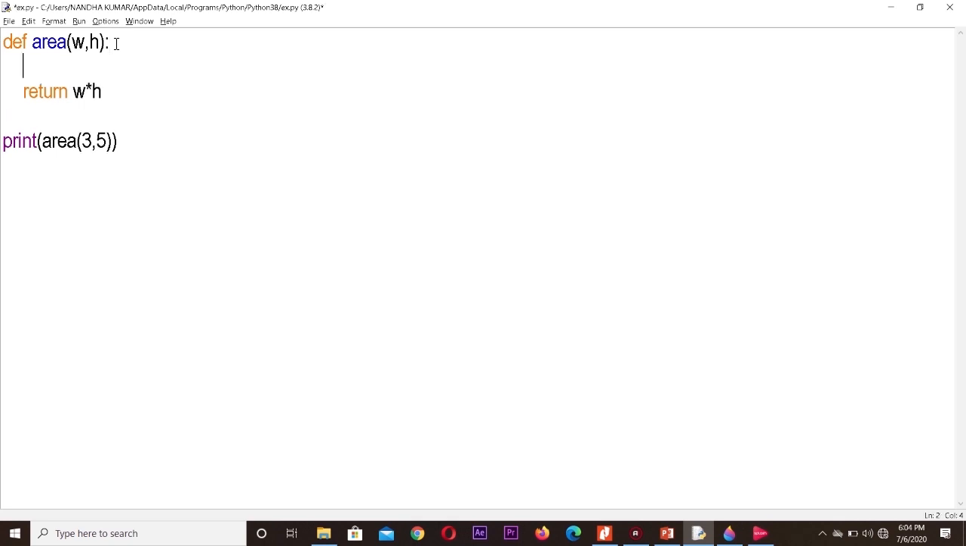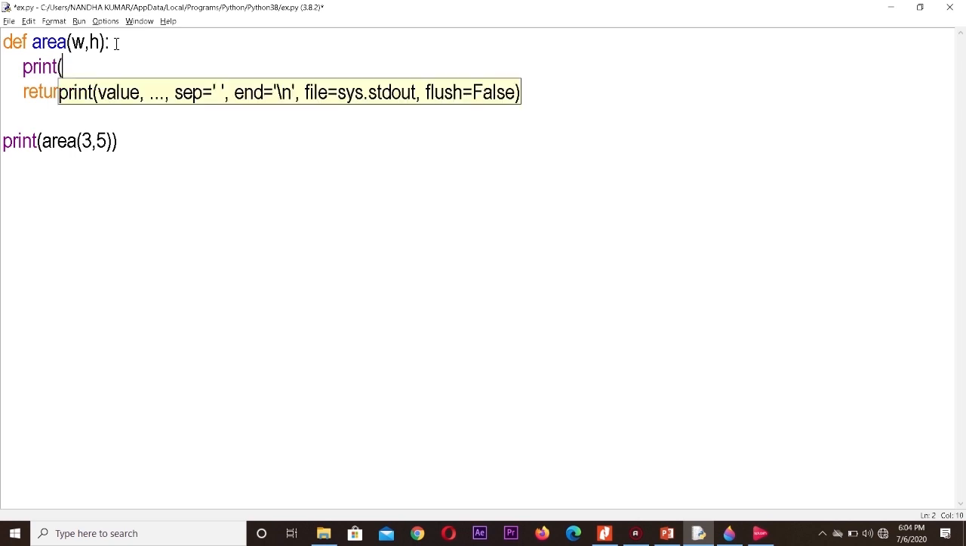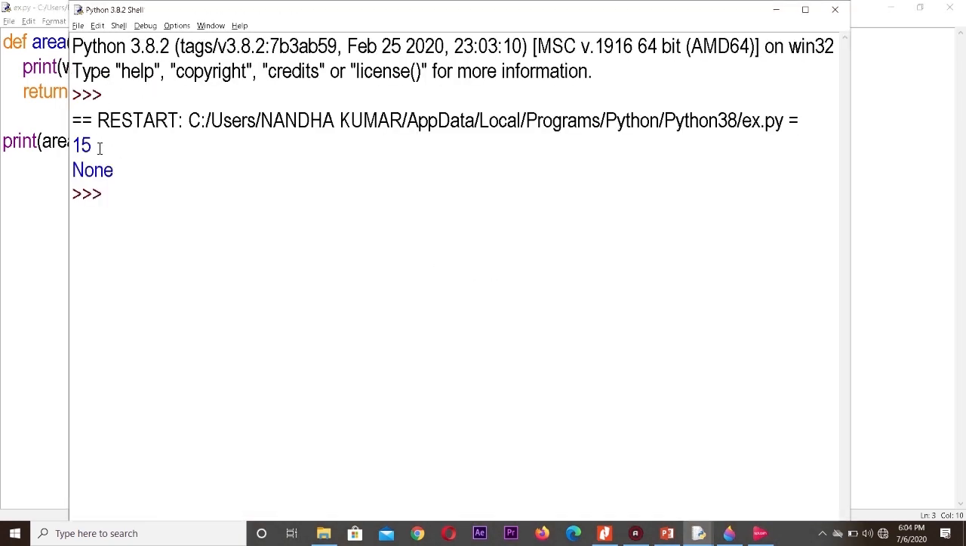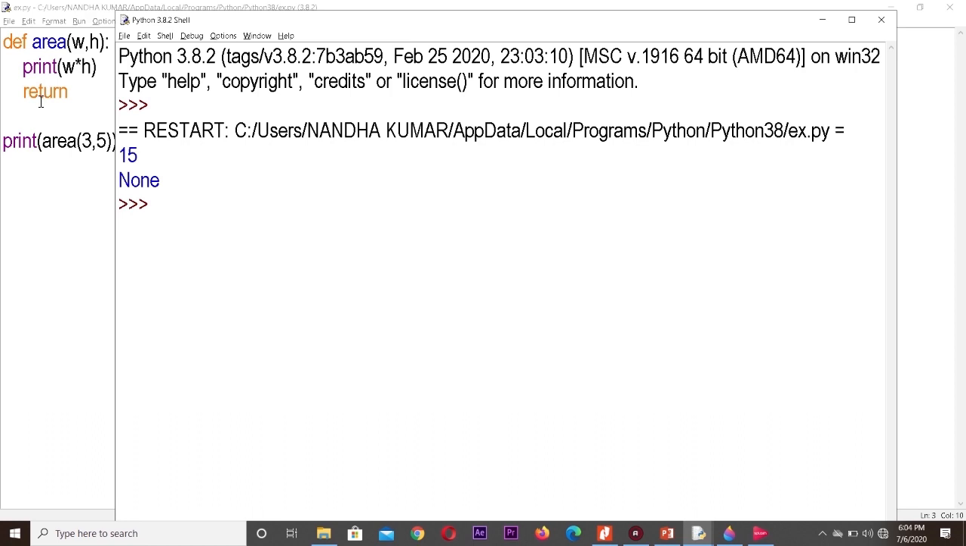Suppose in the same example, I'm writing like this: print w asterisk h here itself. I'm printing the value inside the function itself and writing an empty return statement. Okay, now I'm calling this function by using the print function. So now if I execute this program, see, 15 is the output and none is also printed, because see here, it is an empty return statement. It's not returning any value. Simply it is calculating the value and printing inside. It's not returning any value. It's an empty return statement, so it is giving us none.